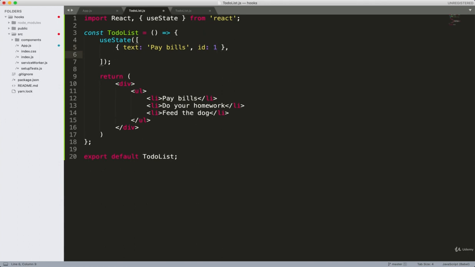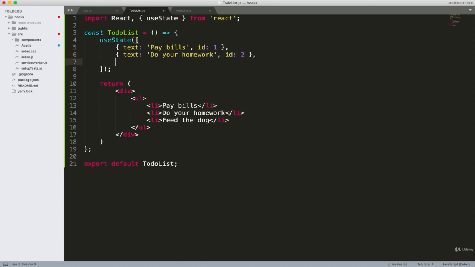Okay, so for the second to-do, I'll say text, and the text will be do your homework. I will copy and paste it as well, and this time the id will be 2, just like that. And what was the last one again? Oh, can't forget to feed the dog. And the id will be 3.